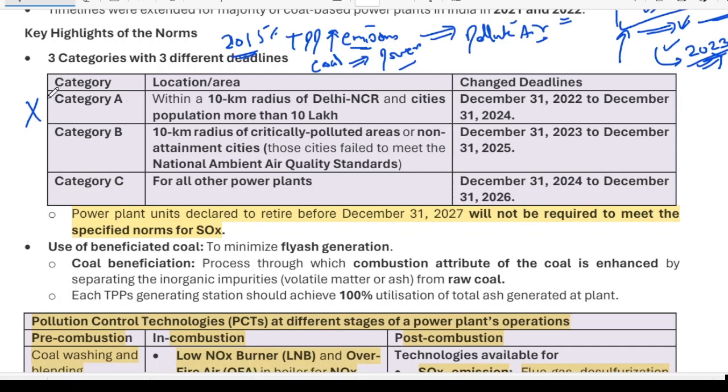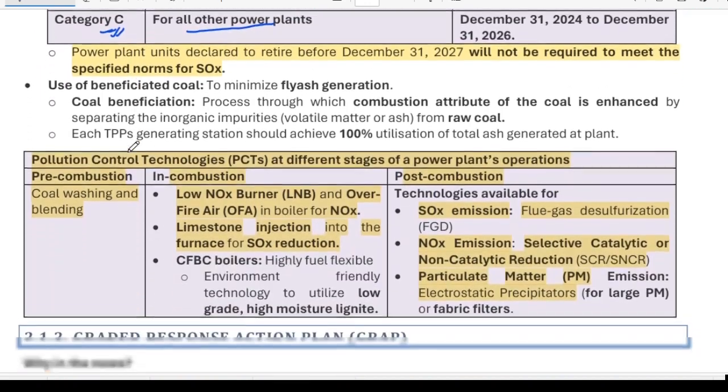You only have to remember that three categories have been made, A, B, and C. In category A, only the 10-kilometer radius of Delhi NCR and cities have been targeted. In category B, the critically polluted areas have been targeted, and all other power plants have been targeted in category C. Only this much information is important.